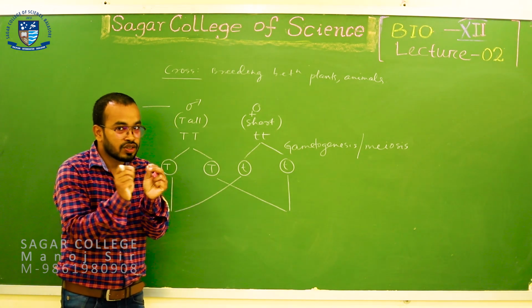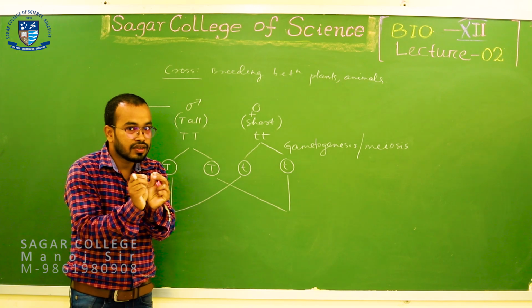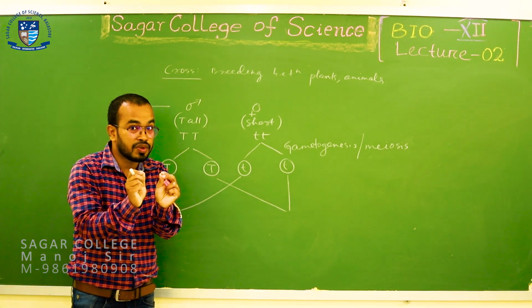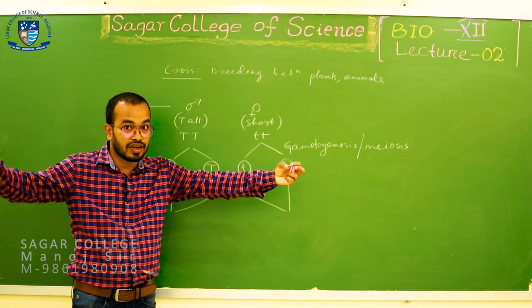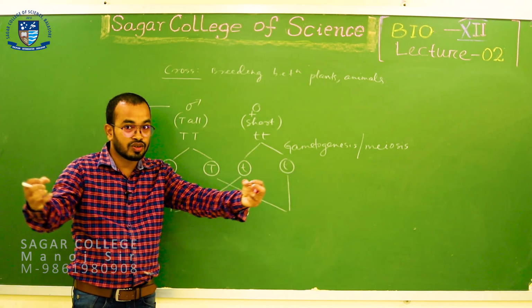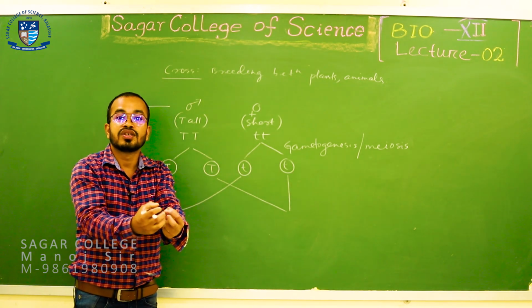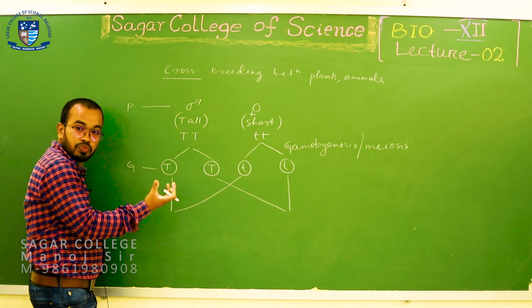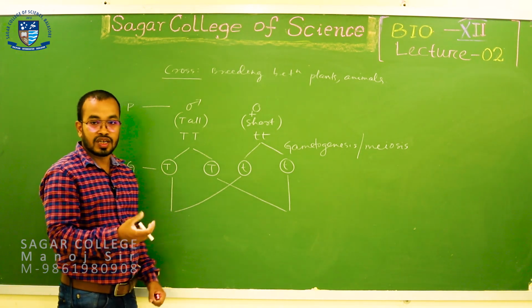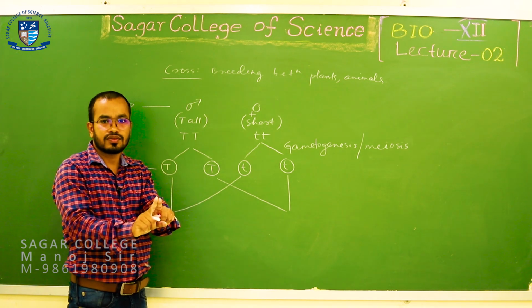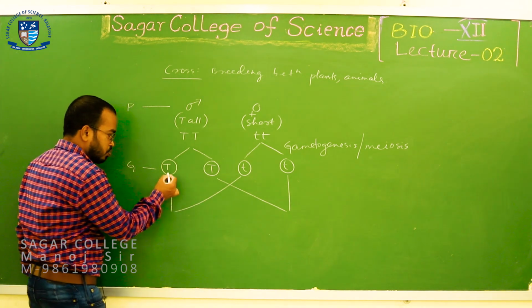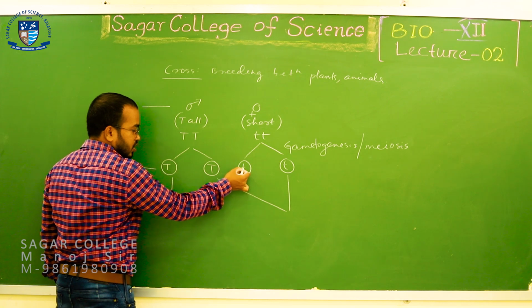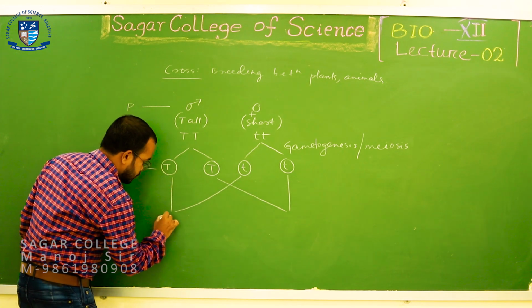At the time of fertilization, alleles will combine. Remember, at the time of gamete production alleles are separated. Again, fertilization unites the allelic combination and you will get the genotype once again. So the genotype of the zygote is decided by combining the alleles. In the first case you combine this allele and this allele and get a heterozygote combination.